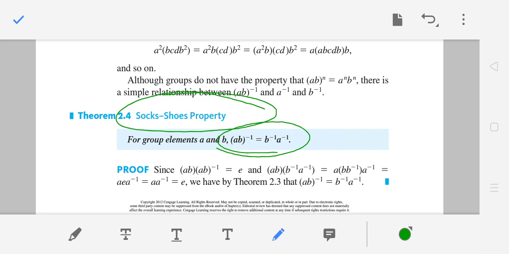How do you check that? You take AB and multiply it by B inverse A inverse, then you get identity using associativity and properties of inverse. You will get this left and right inverse. You know left and right inverses, so you just calculate one side, that's enough. Yes, inverses are unique.